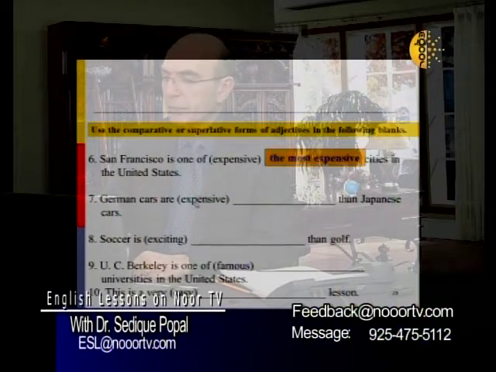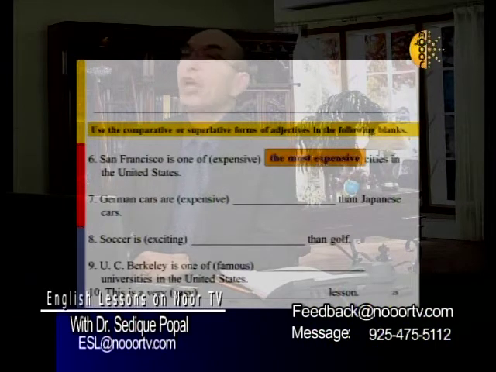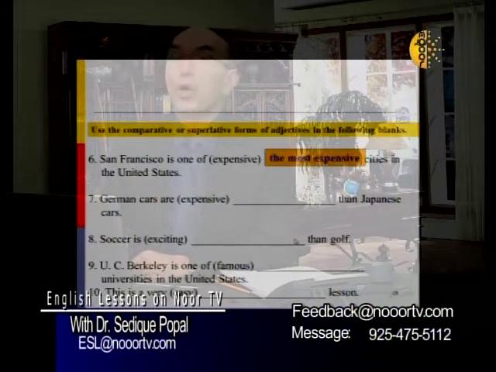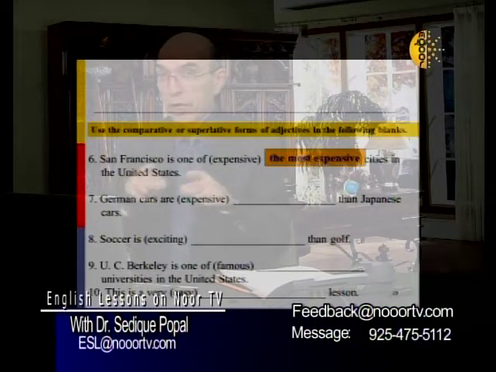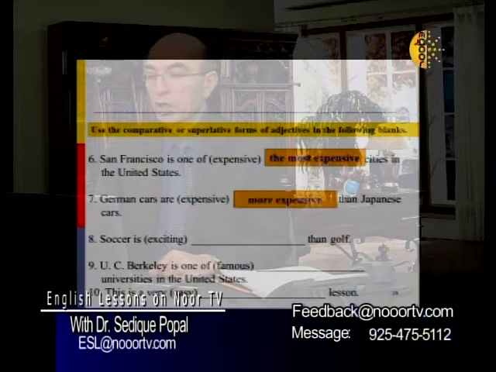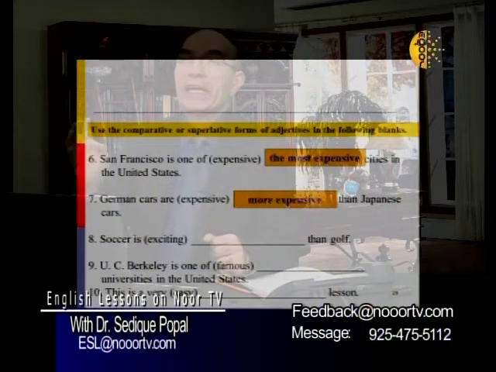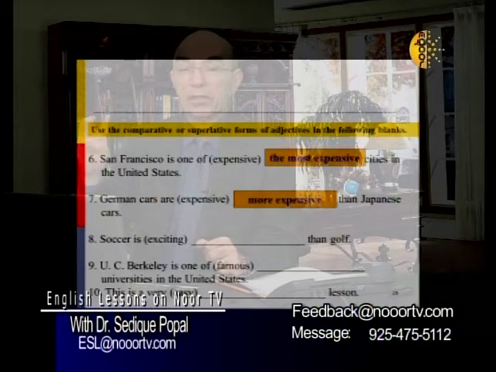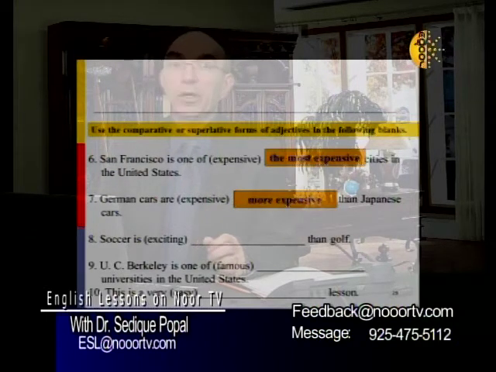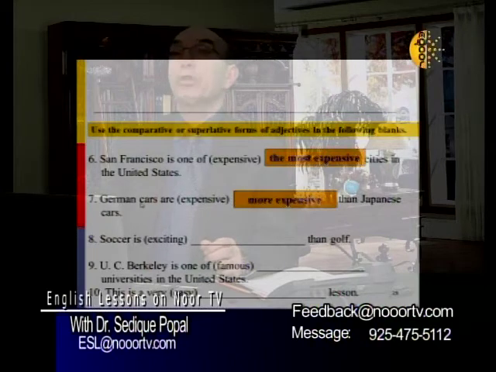German cars expensive than Japanese cars. Now, how many cars are we comparing here? Two types of car. German cars, Japanese cars. Are we using comparative or superlative? The answer should be comparative. Two countries, two types of cars. The Japanese cars versus the German cars. So we say German cars are more expensive than Japanese cars. Why more? Because expensive is three syllables. If it is three syllables, we have to use more. German cars are more expensive than Japanese cars.